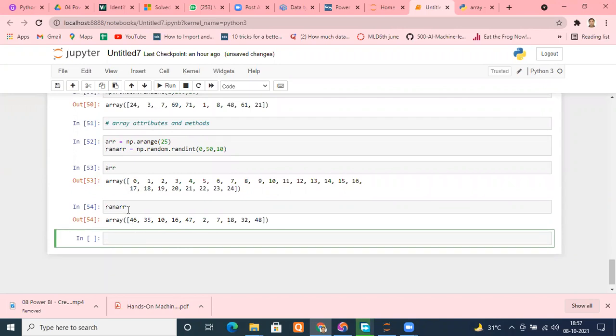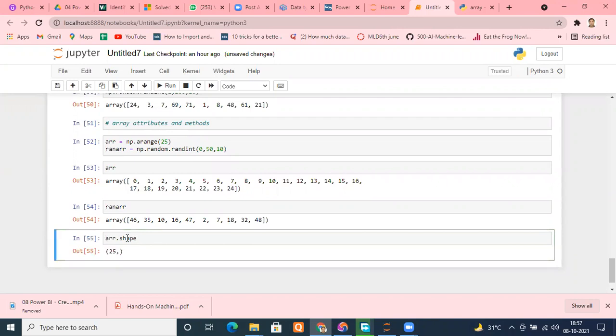Now see, I just want to see the shape of ARR. Let me do that. ARR.shape. Okay, it has 25 elements. That's it, 1D. In certain scenarios, when you will be working on large scale machine learning data, especially in deep learning, it may be possible that a particular predefined function may need 2D data only. It won't accept 1D data. And sometimes you are passing 2D data, but it needs only 1D data.